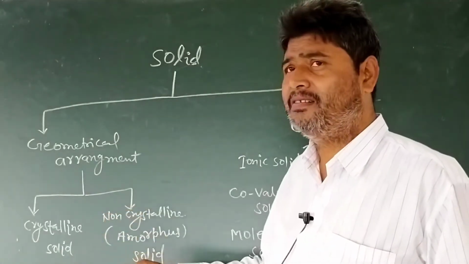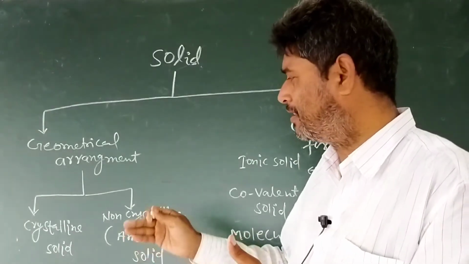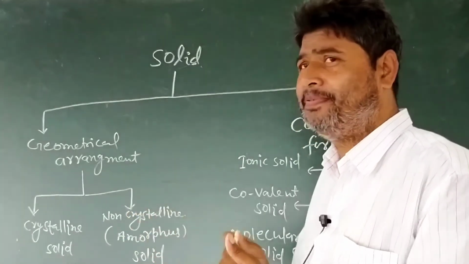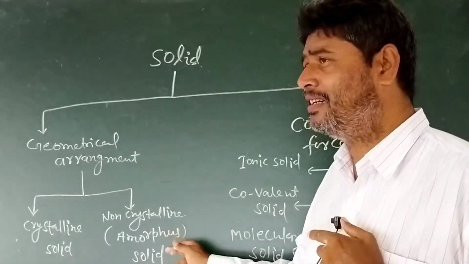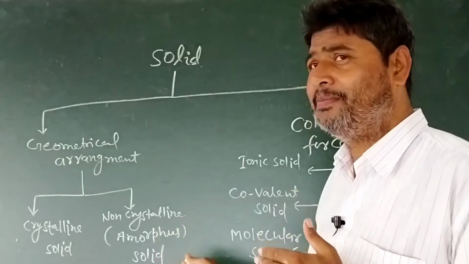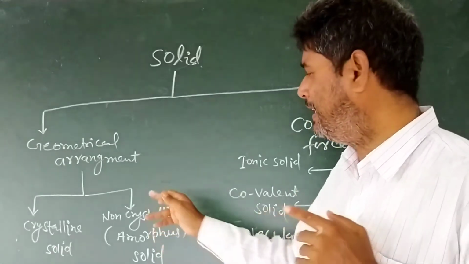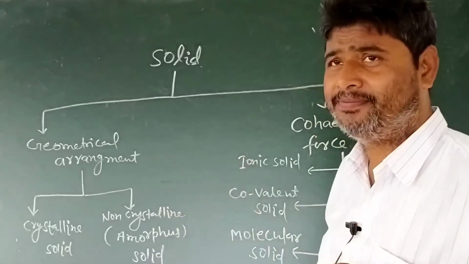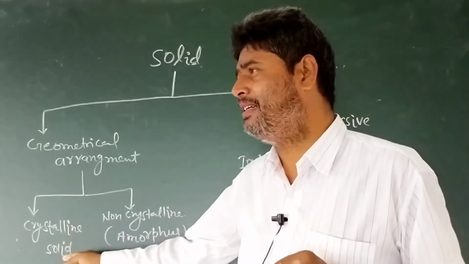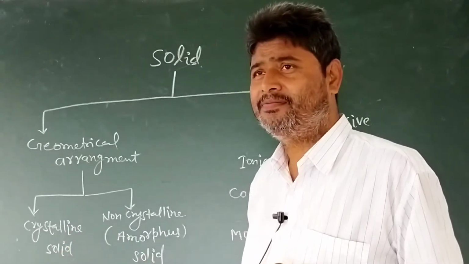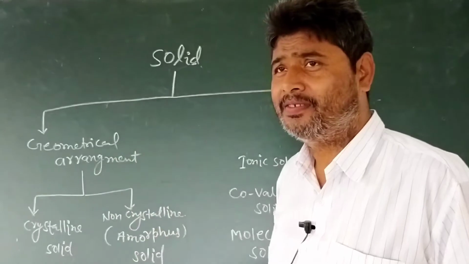Crystalline solid gives a smooth plane when it is cut by knife. On the other hand, non-crystalline solid does not give a plane surface when it is cut by knife. Crystalline solid is true solid, that is, it has sharp melting point.